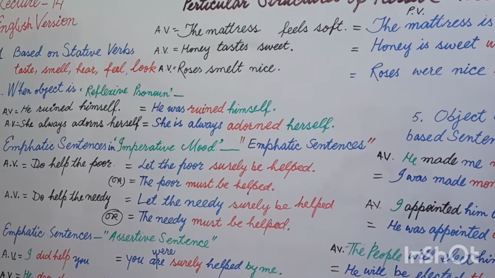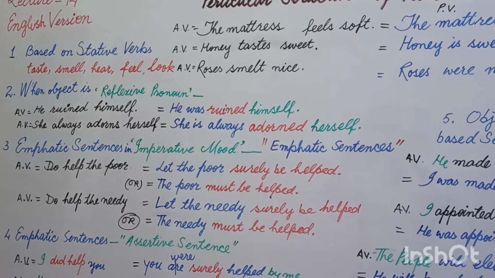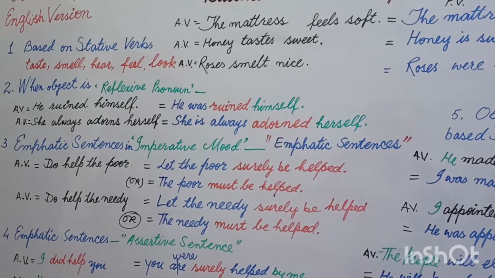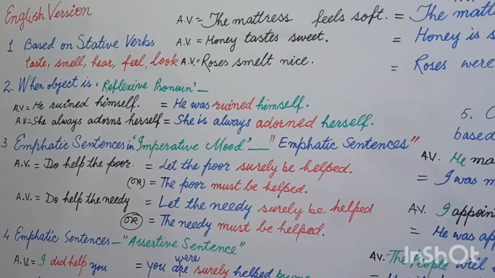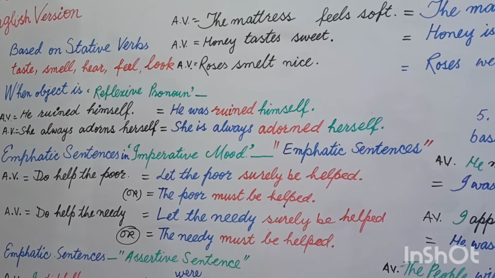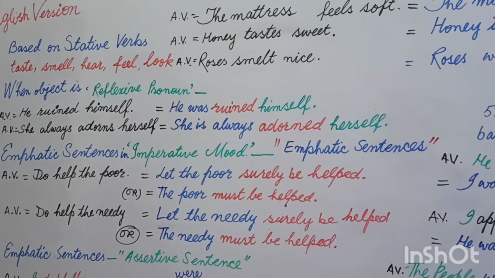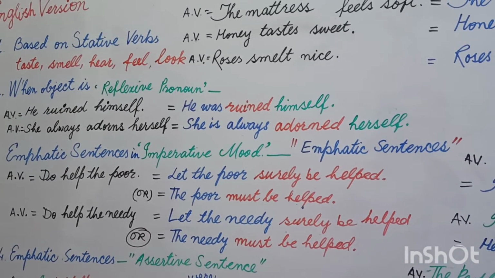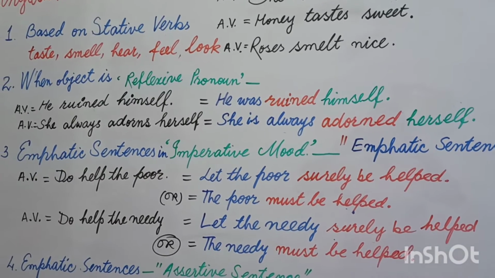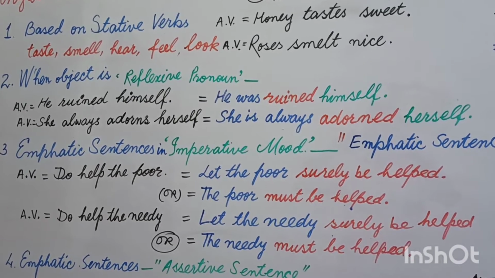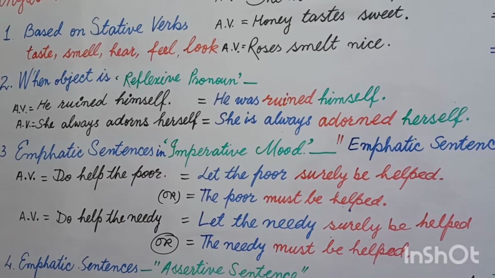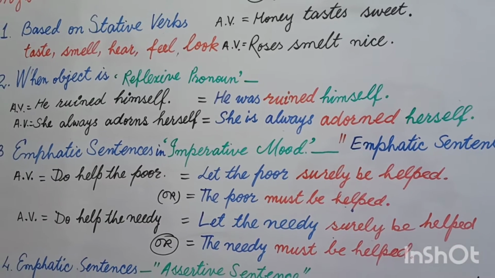Now let's begin with rule number 2, when object is reflexive pronoun. What is reflexive pronoun? Reflexive pronoun, students, is called when you add self with an object like him, himself, and you use it in the predicate part. In simple, you are going to transform the sentences based on reflexive pronoun, means based on the sentences which have self form in the part of predicate after verb.